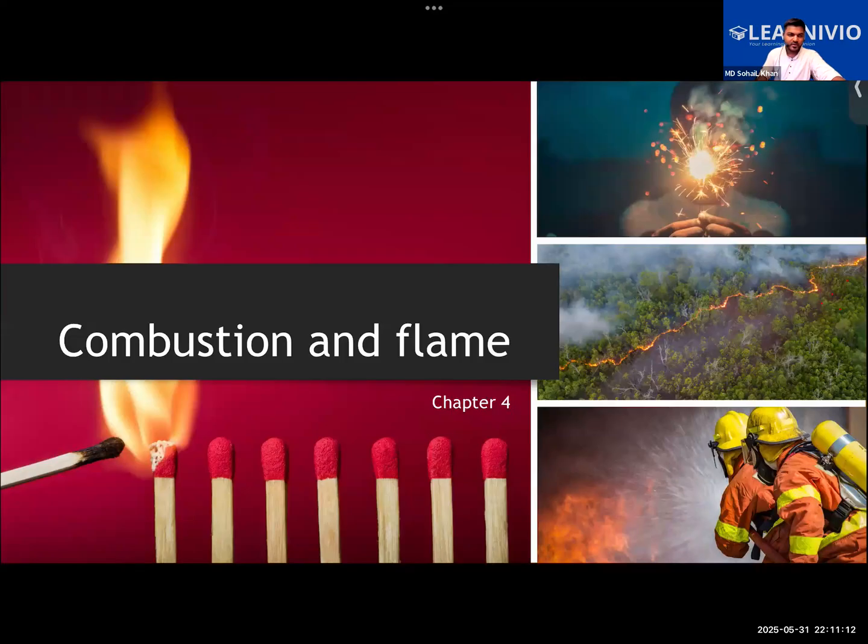Sometimes it will be happening slowly. Sometimes it will be happening in an explosive manner, as in the burning of firecrackers or the blasting of ammunition and bombs. So give some examples of combustion from your surroundings. From daily life examples, quote some examples of combustion.